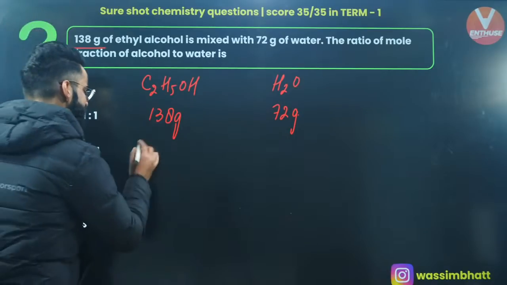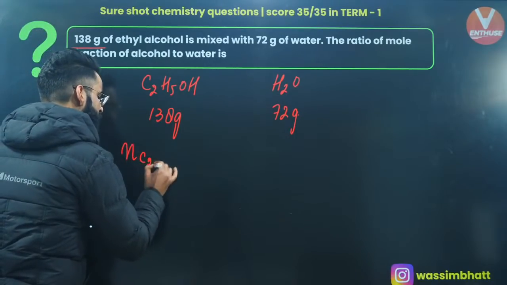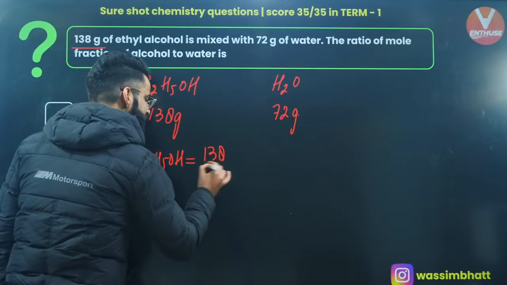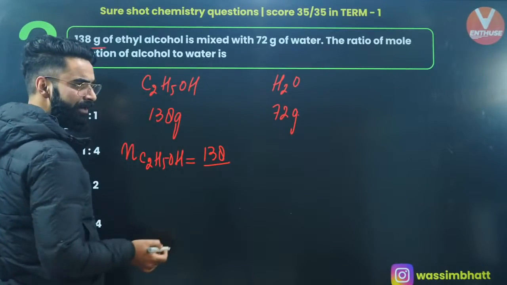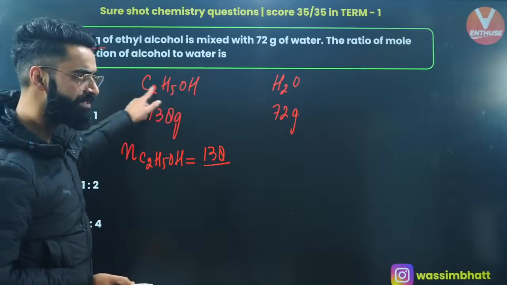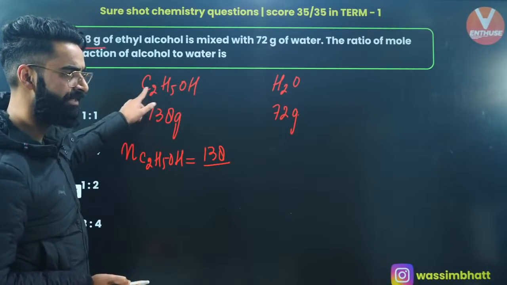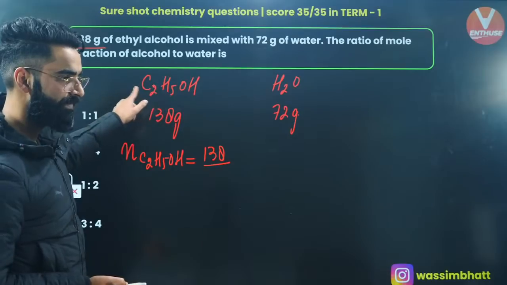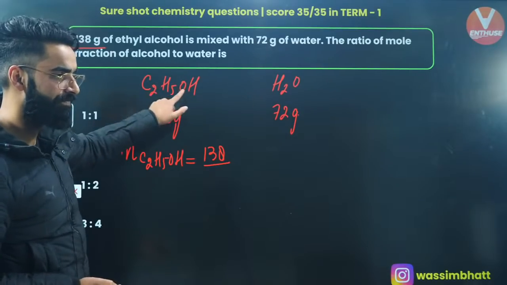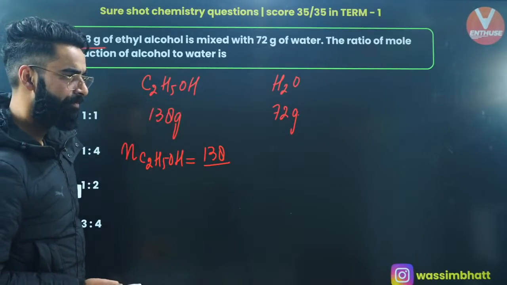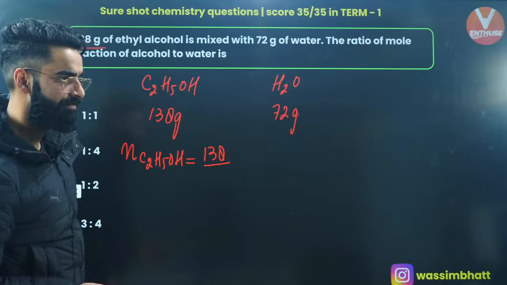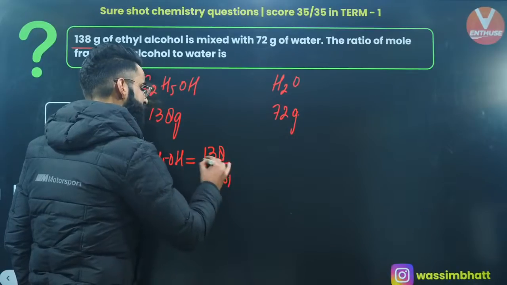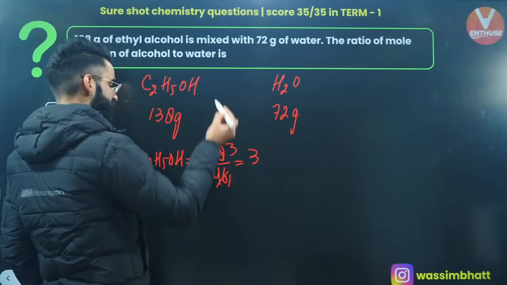First of all, let me calculate the number of moles of methanol, number of moles of C2H5OH, right? It's going to be equal to given mass of methanol divided by molar mass of methanol. What is the molar mass of methanol? Can you let me know fast? People are saying it's 46. Okay, it's 46. So the value comes out to be 3. So I got the moles of methanol.